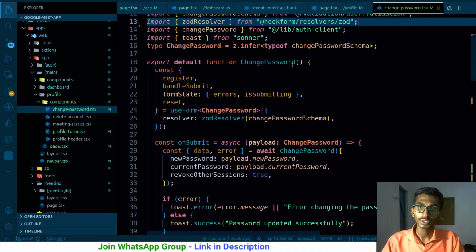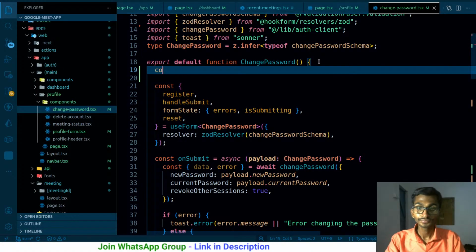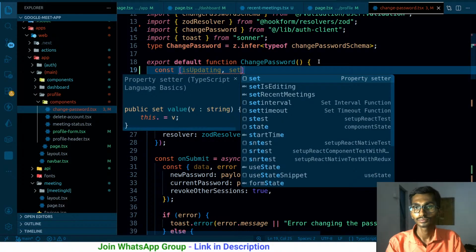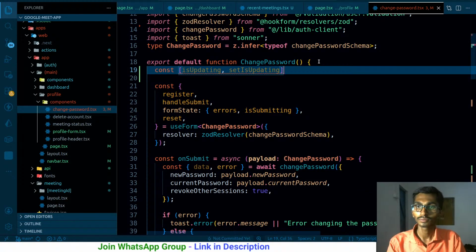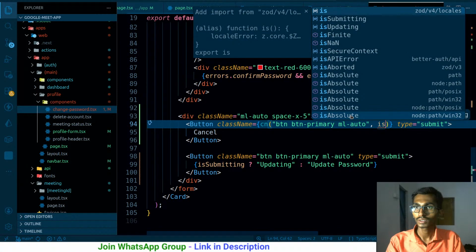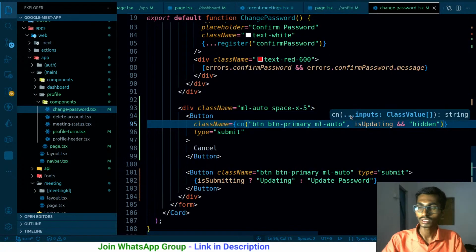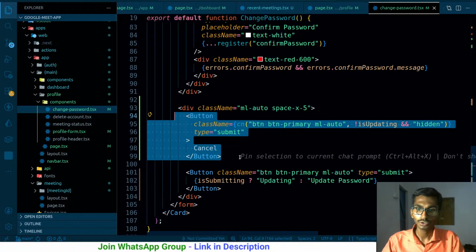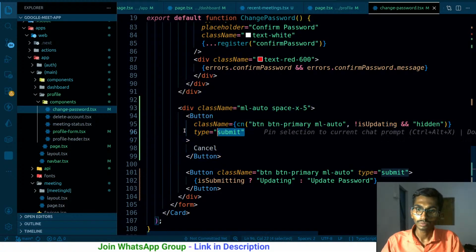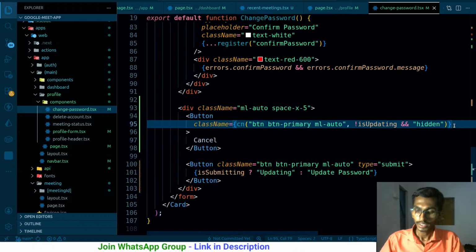I need to have a state over here. const isUpdating, setIsUpdating, useState. By default it will be false. If not updating, in that case it should be hidden. If updating, it should be visible. The question is, what should happen? This type, let me remove it from here. So whenever I click on this particular button, type is gonna be just a normal button.